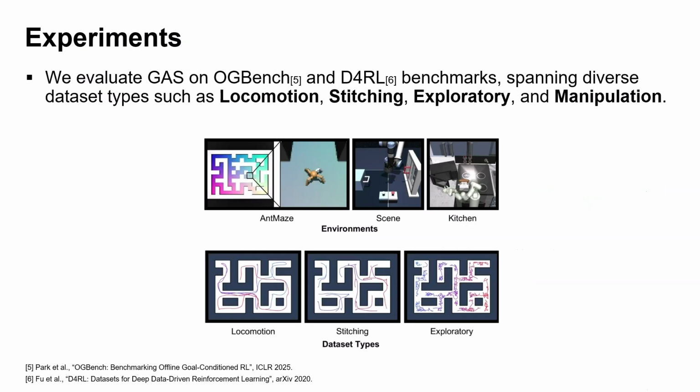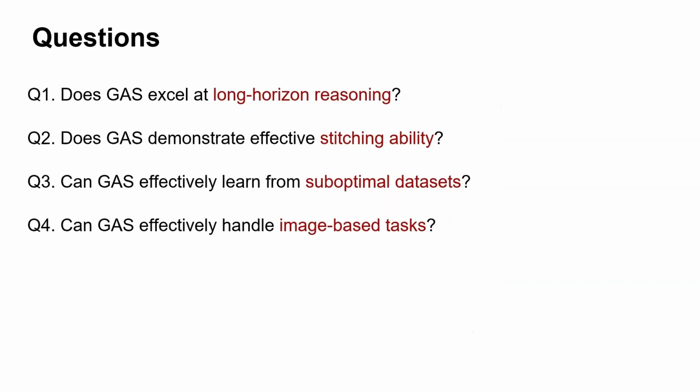Now, we present the experimental results on the OGBench and D4RL benchmarks. These benchmarks cover diverse dataset types such as locomotion, stitching, exploratory, and manipulation. Our experiments are designed to answer 4 key questions.